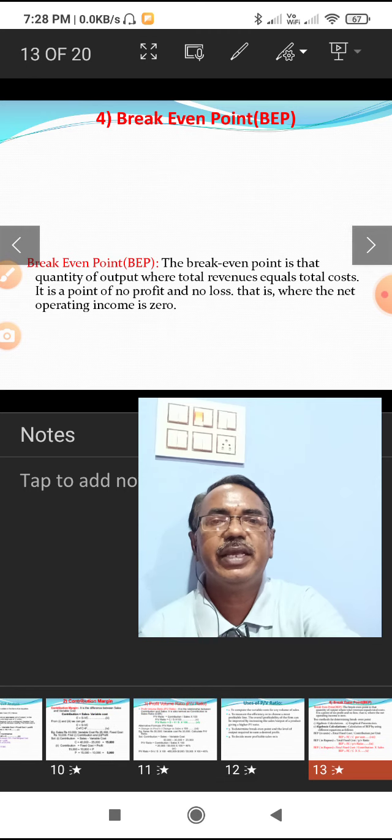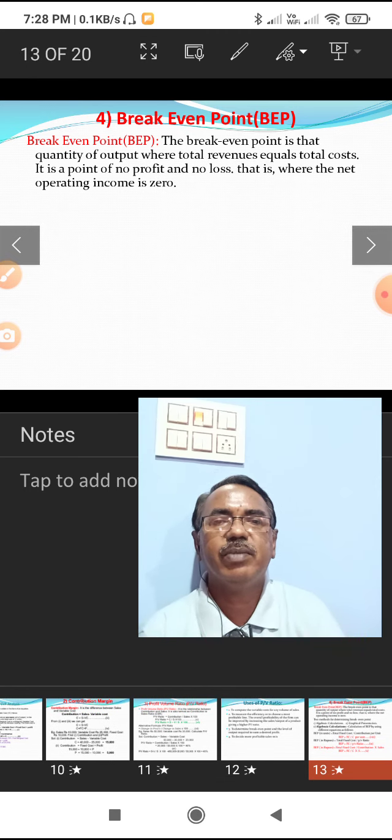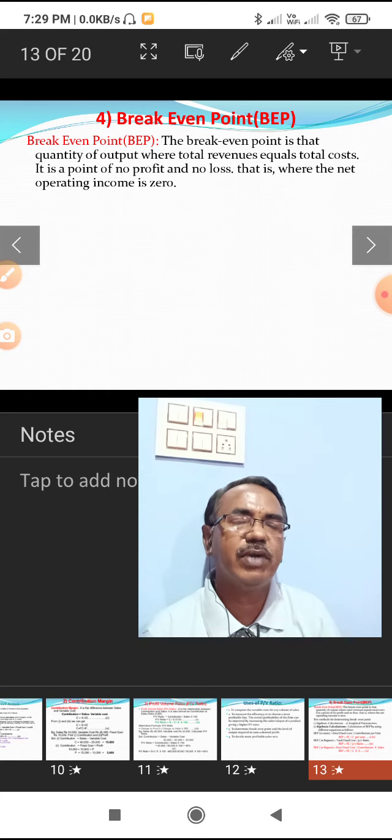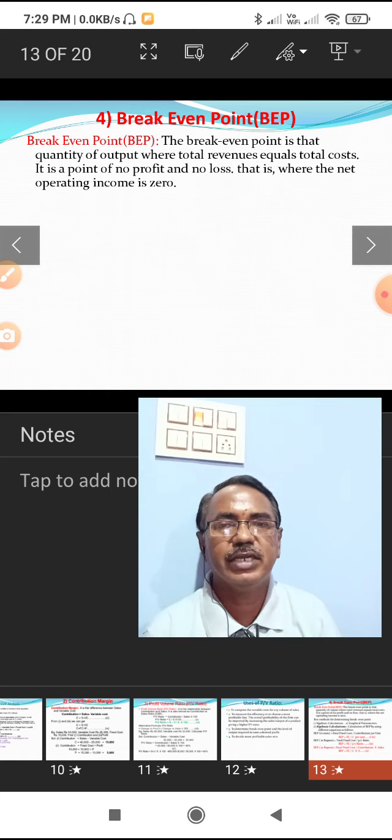Then break even point. Break even point is the quantity of sales at which the total revenue is equal to total cost. That is, the no profit, no loss quantity is called the break even point.